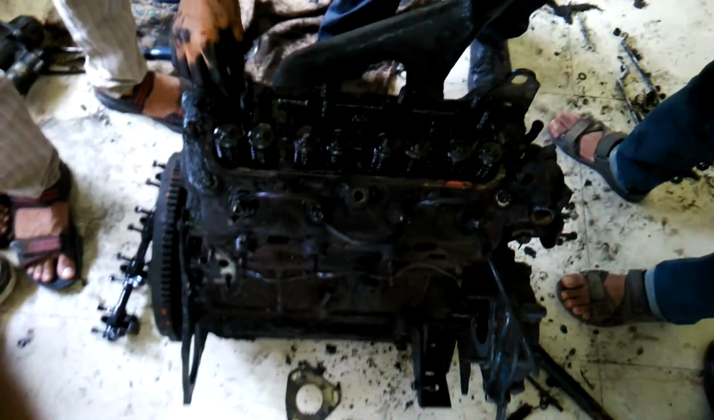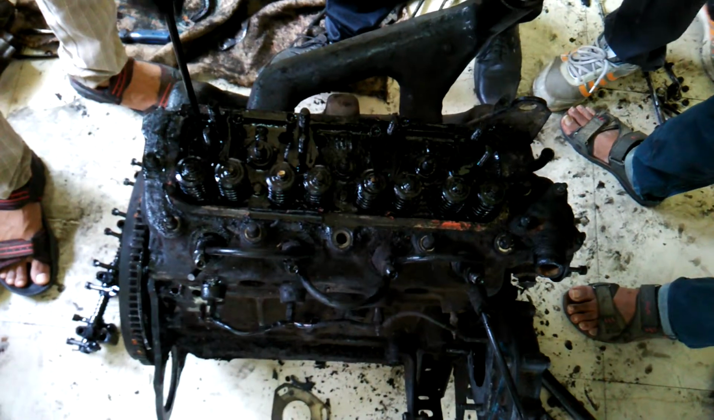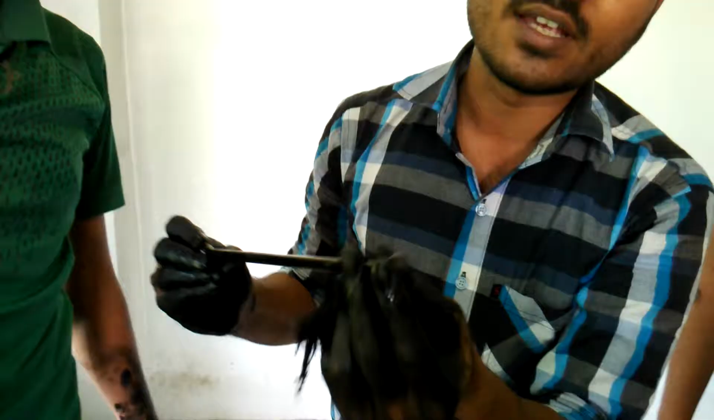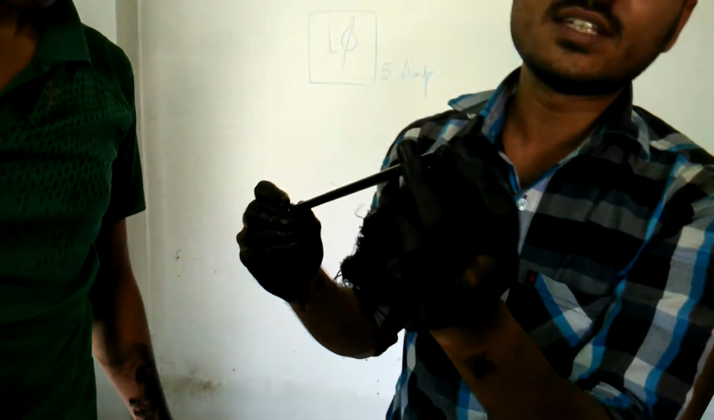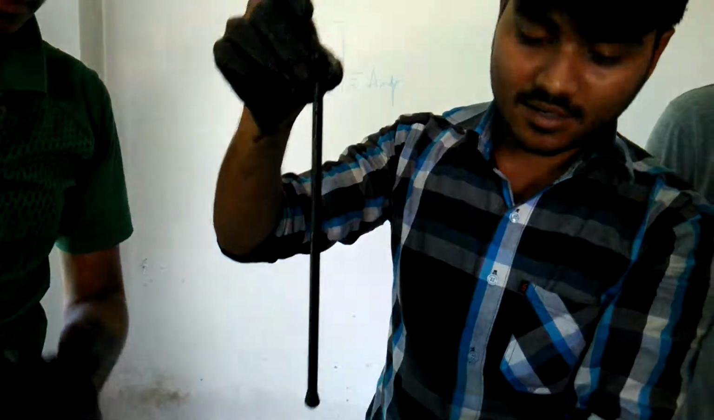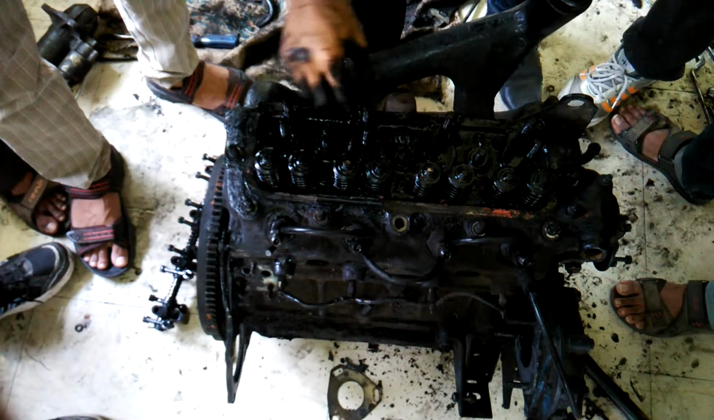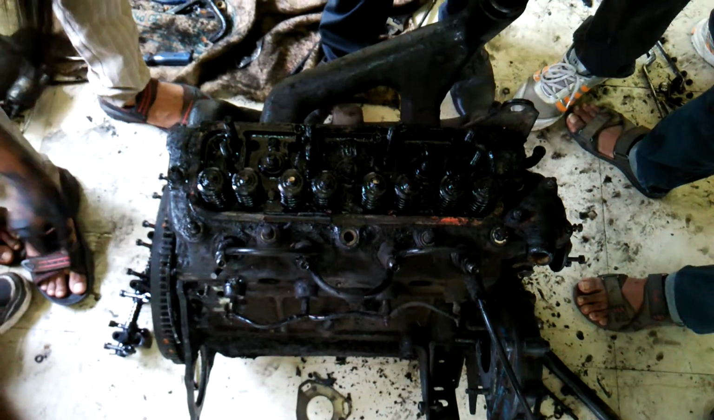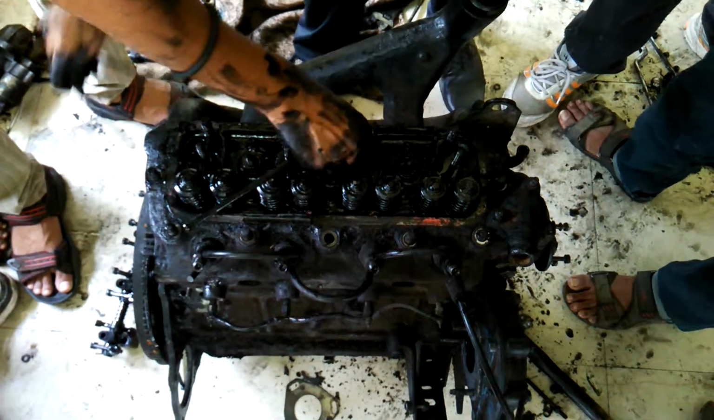Now, this cam connecting rod is connected to the camshaft. Here is a conical shape which is attached to the cam profile, and this rod moves up and down and controls the movement of the inlet and outlet valves. Let us remove all the springs.